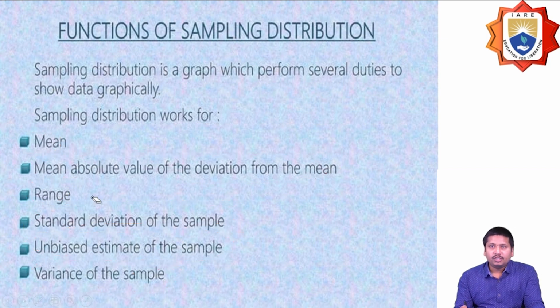Okay, so the function of the sampling distribution should be a graph which is going to perform several duties. It should show the data graphically, and mainly this sampling distribution works for the mean, mean absolute value, range, and standard deviation of the sample, and the estimation of the sample and variance of the sample.